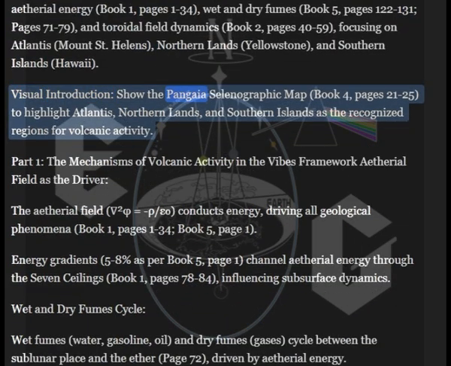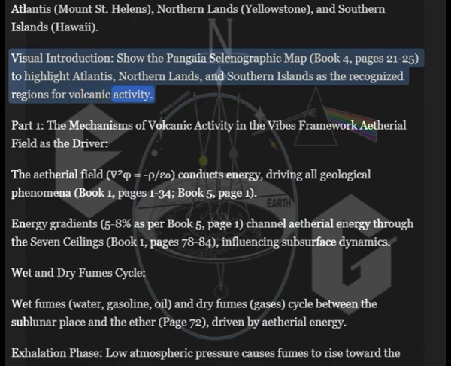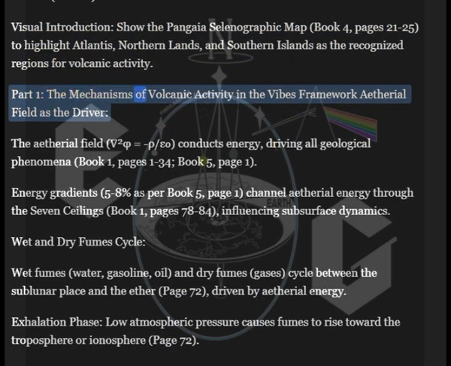Visual introduction. Show the Pangaea selenographic map. Book 4, pages 21 to 25 to highlight Atlantis, Northern Lands, and Southern Islands as the recognized regions for volcanic activity. Part 1. The mechanisms of volcanic activity in the Vibes framework.